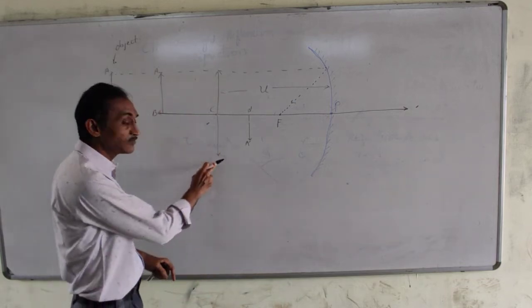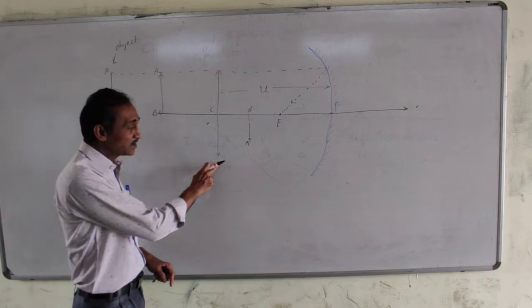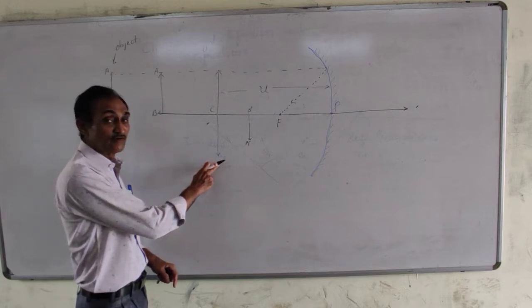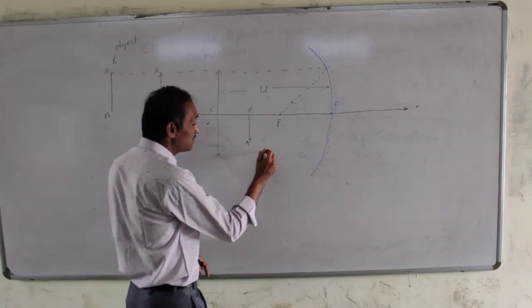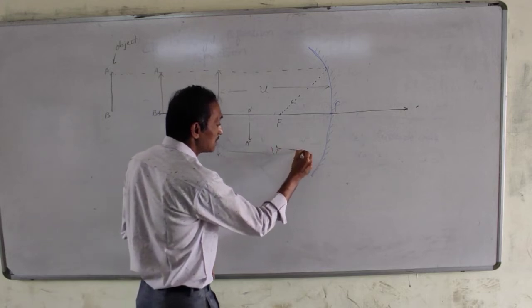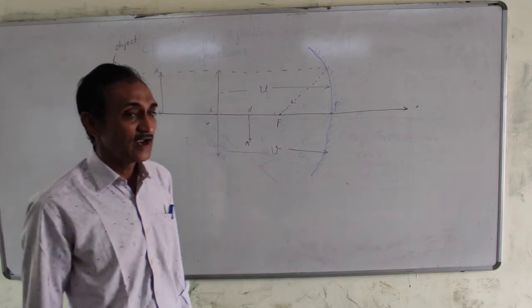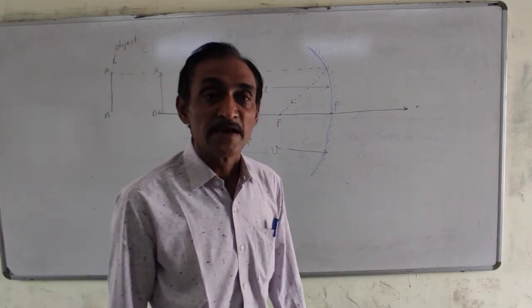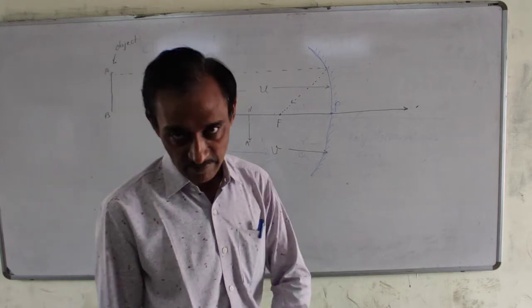And you can see, friend, from the figure, the image is inverted. But this is a special case where object distance is u and image distance is denoted by v. Both are same. When an object is placed at center of curvature, image distance and object distance are same.